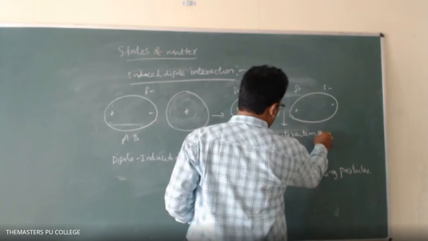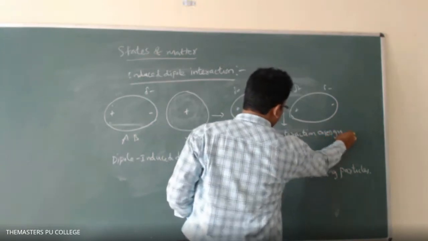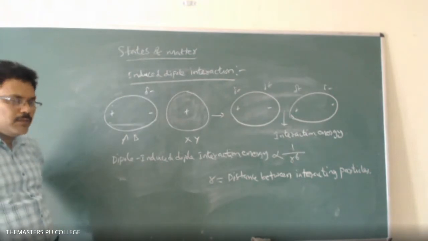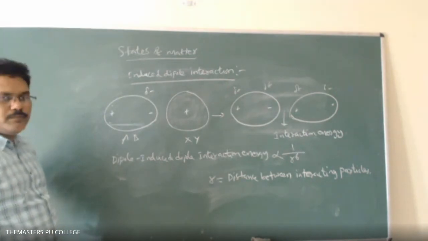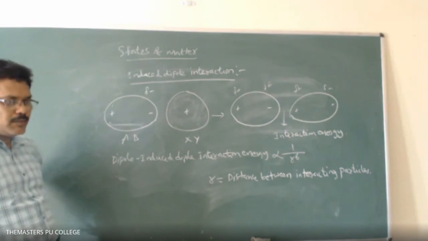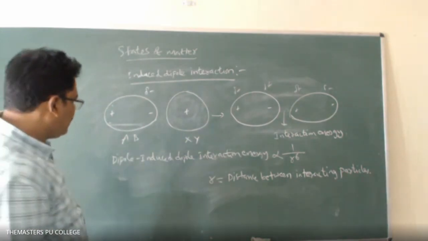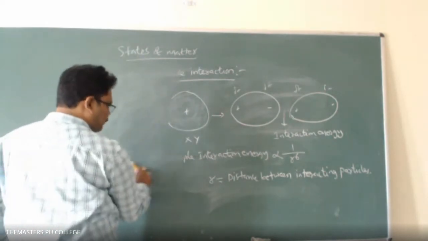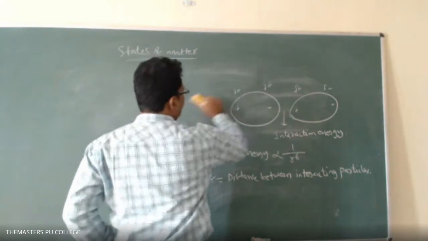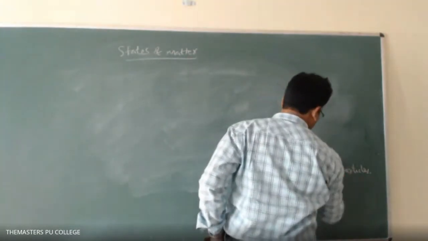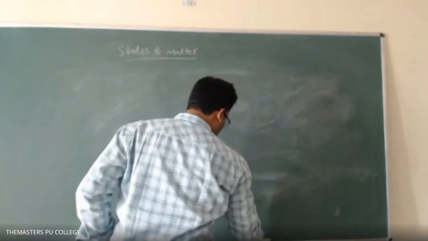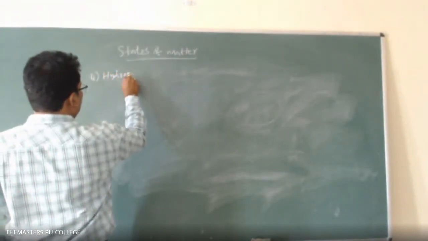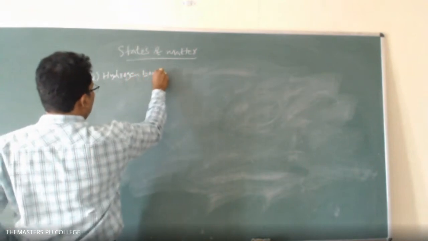This is the interaction energy. So next one, the fourth one is hydrogen bonding.